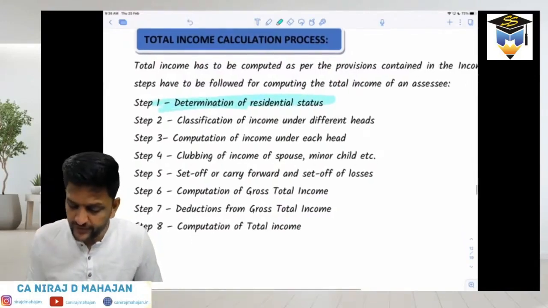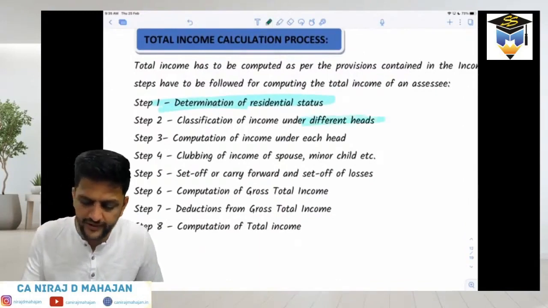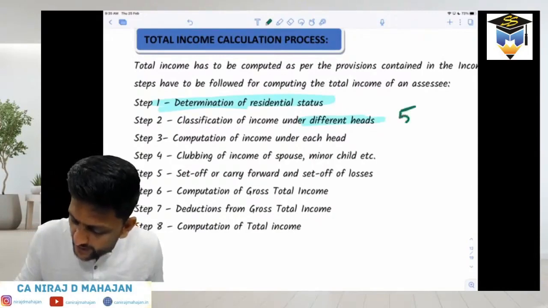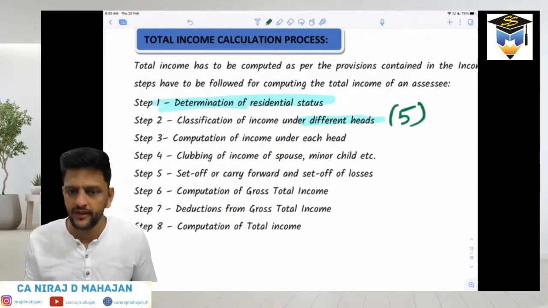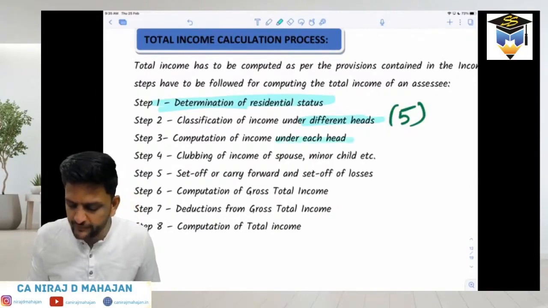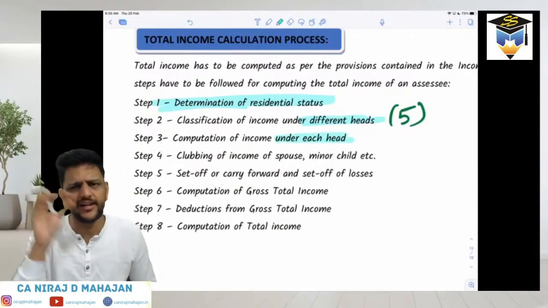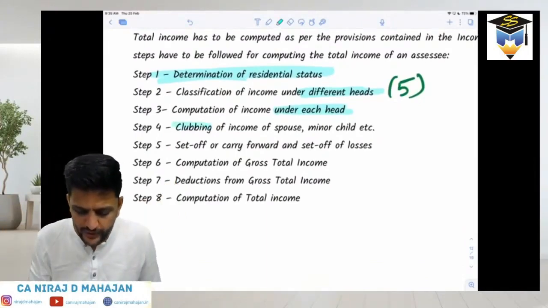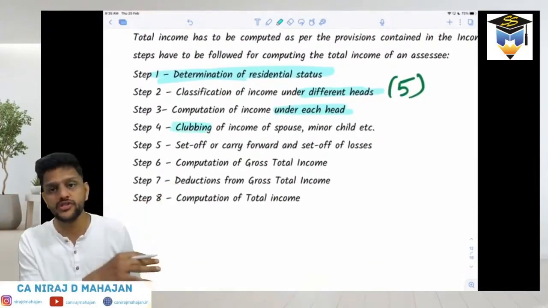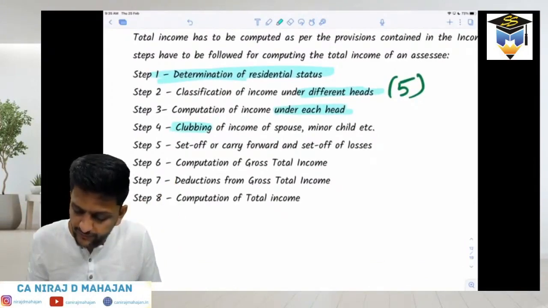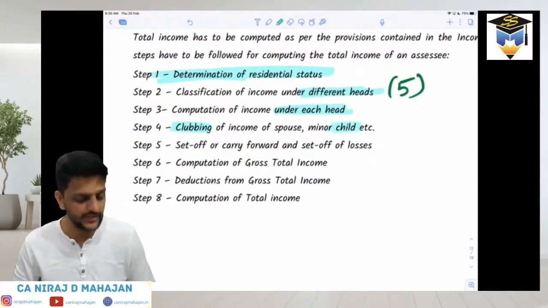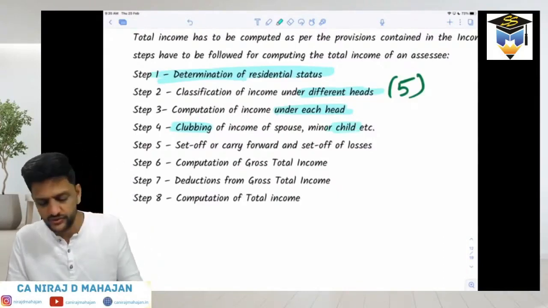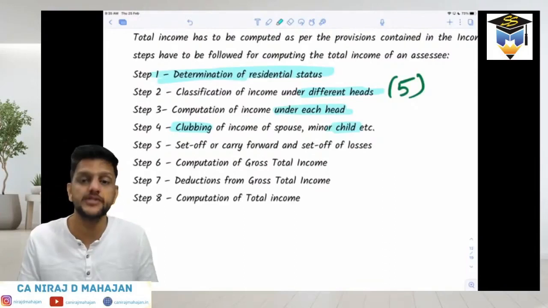Then classification of income under different heads. We wrote that yesterday in the last lecture. We have 5 different heads of income. Then computation of income under each head, that means finalization of income under each head. Then we are also going to club, which means accumulate and bring together, the income of spouses or minor child, etc. We wrote that when discussing types of assessee. A minor child's income will be taxed in the hands of parents. There are again rules and conditions for that, and that is another chapter for us.